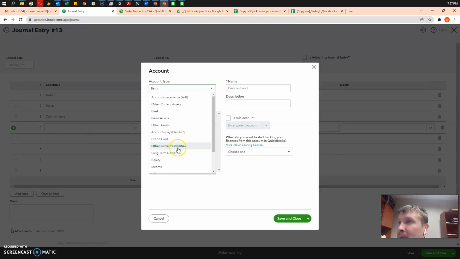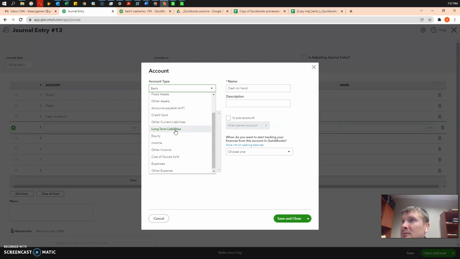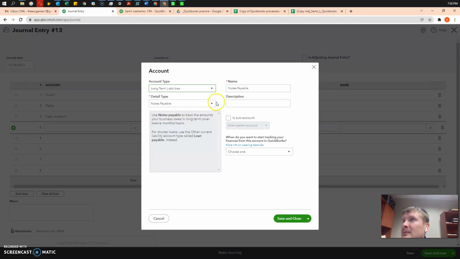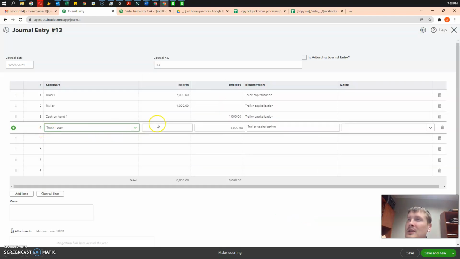Let's put it into long-term liabilities, notes payable. Let's call it Truck 1 loan. And let's put the same into description. Okay, save and close. 4,000.